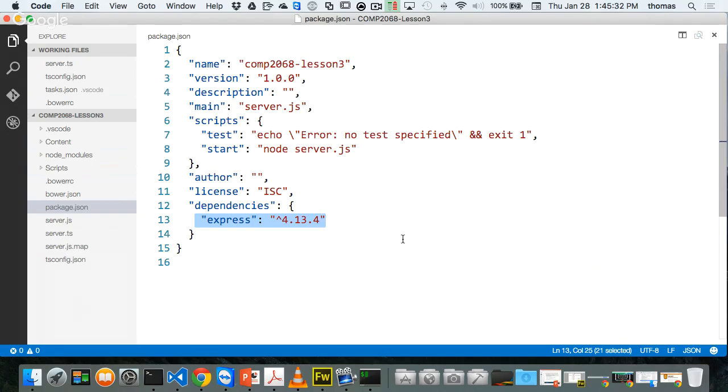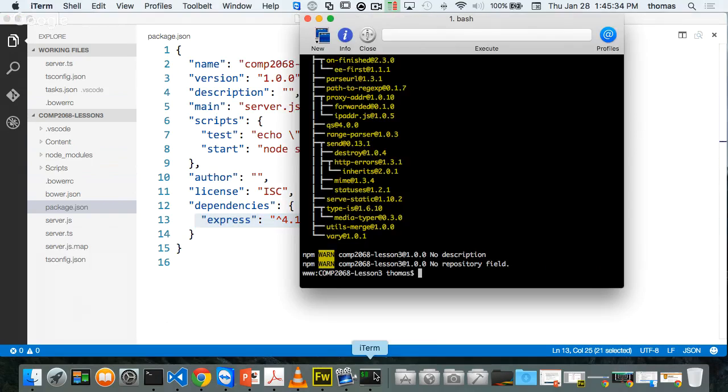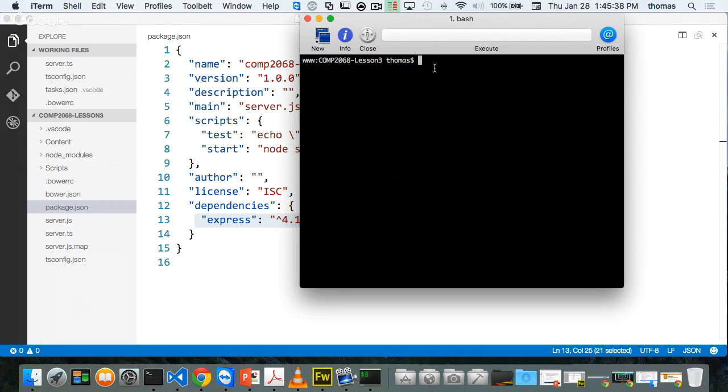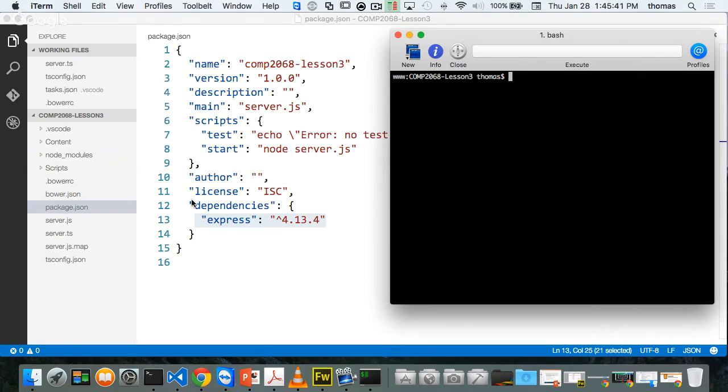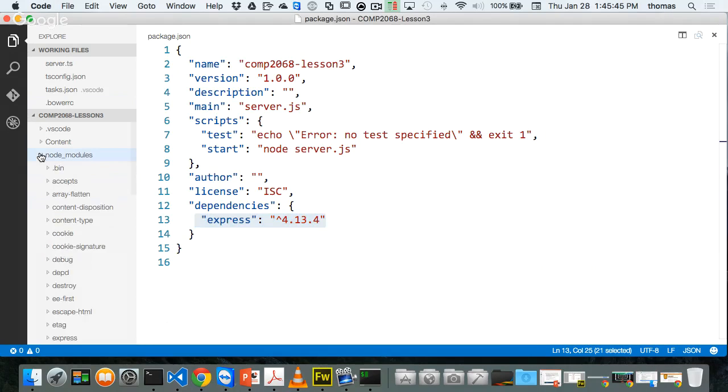So let's try this out. I'm going to go back here, clear the screen. I've just showed you how to just install another file. And again, this file goes into the node_modules folder. This is our first Node module, Express. We haven't really talked about it too much, but we will.